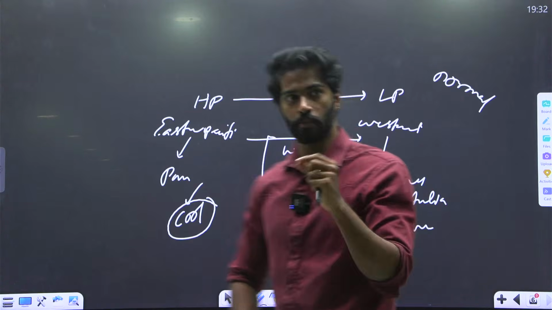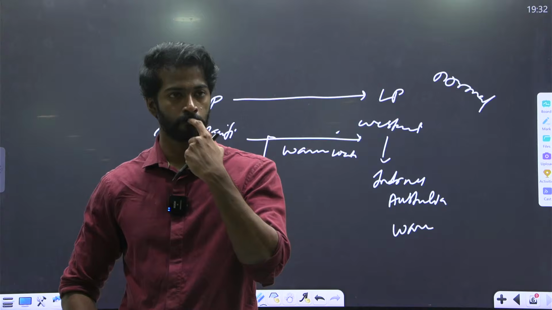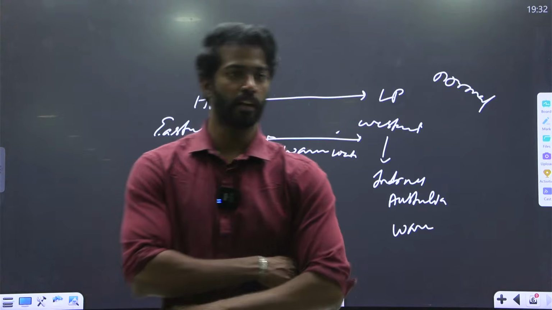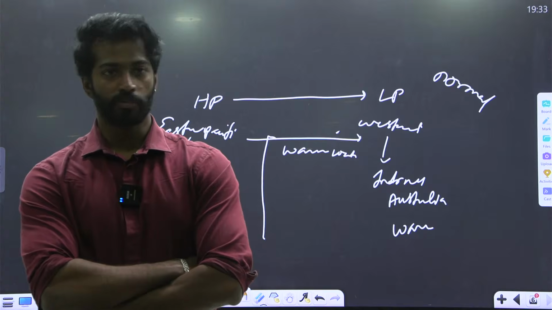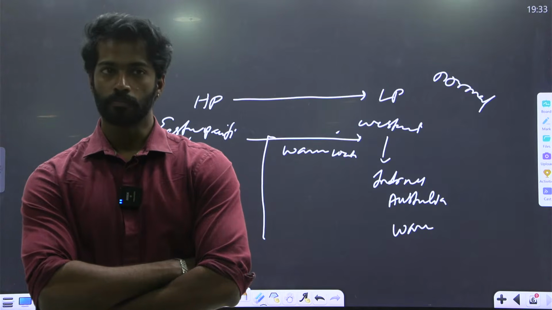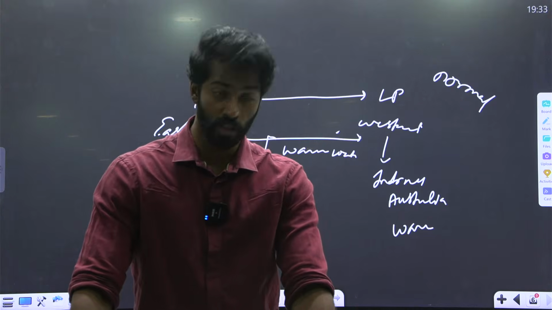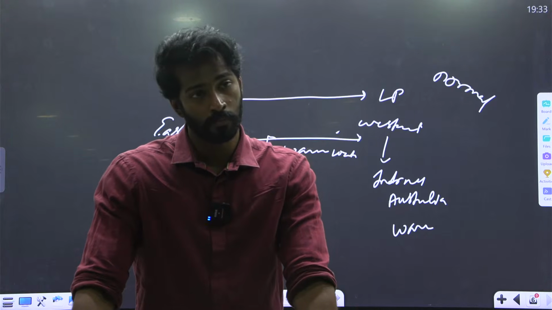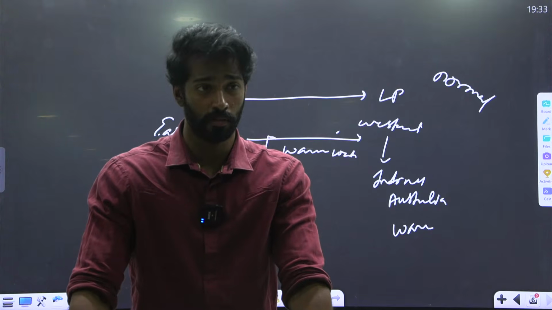But sometimes the trade winds will weaken. Why will the trade winds weaken? El Nino and La Nina are being formed. El Nino and La Nina are a part of the Pacific Ocean only. Now, why are they being formed? Which currents? When the Peru current weakens, what will happen?